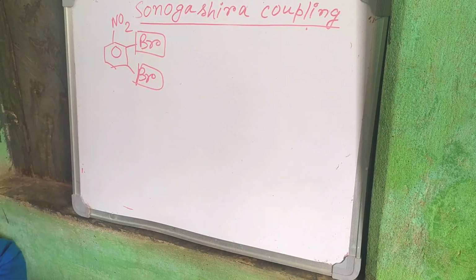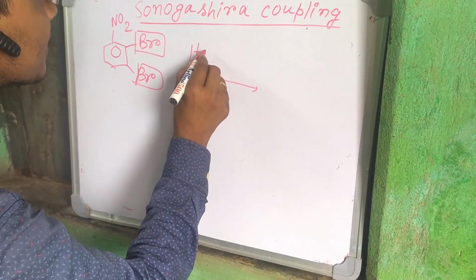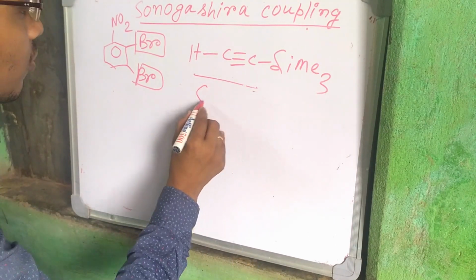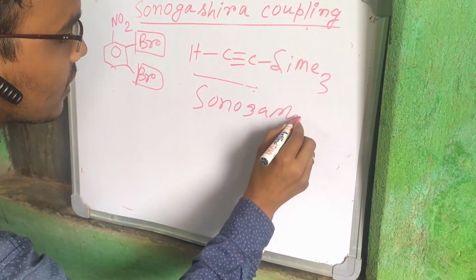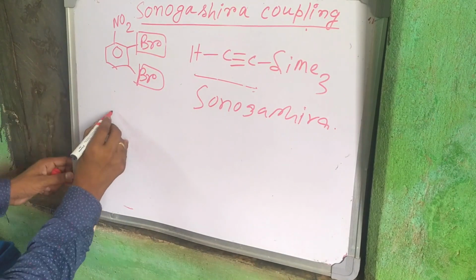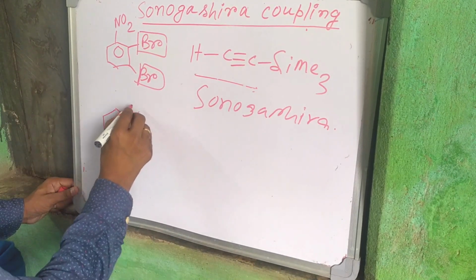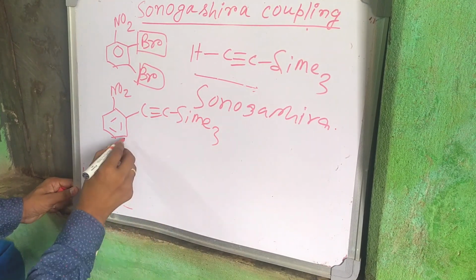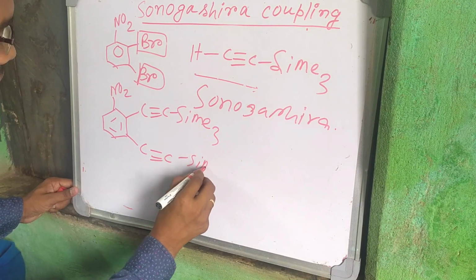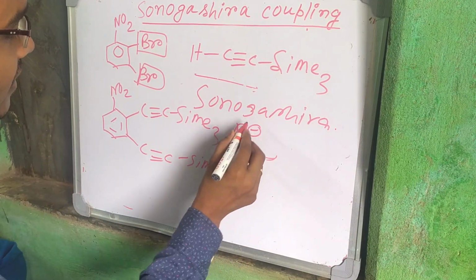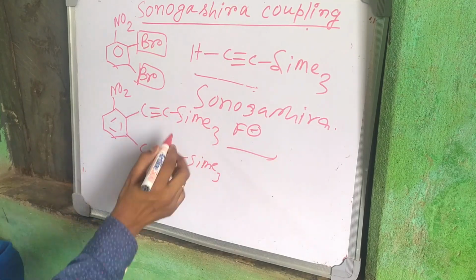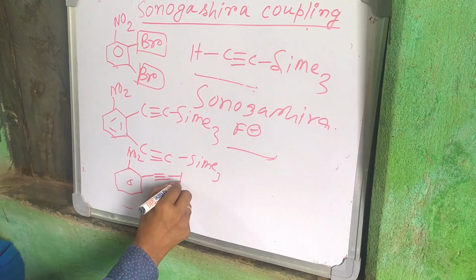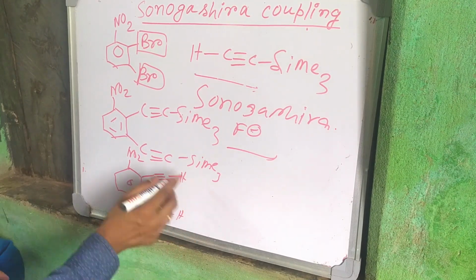If we use the SiMe3 alkyne and this Sonogashira coupling, then we can easily introduce the alkyne group, with SiMe3 here also. Now if we treat with F minus, the fluoride-silicon affinity is very high, so we can easily get this molecule with the terminal alkyne. So we can easily introduce the alkyne group in this molecule.